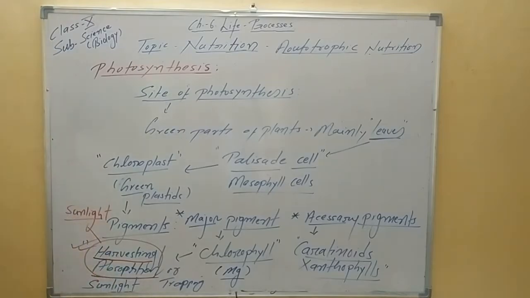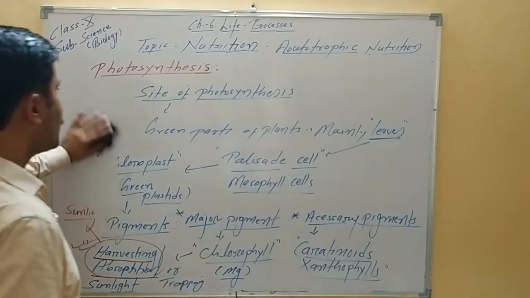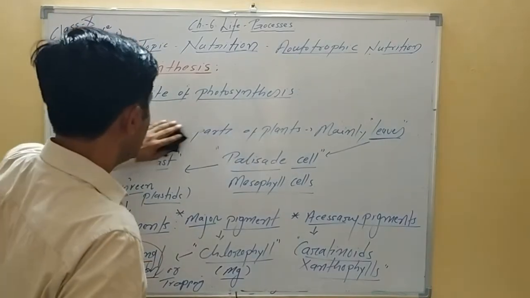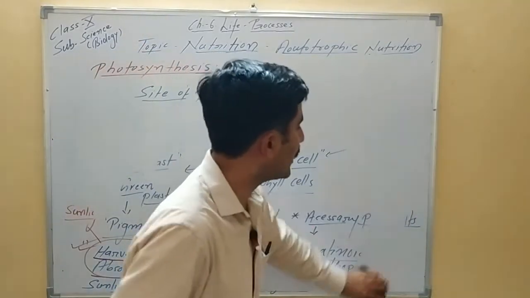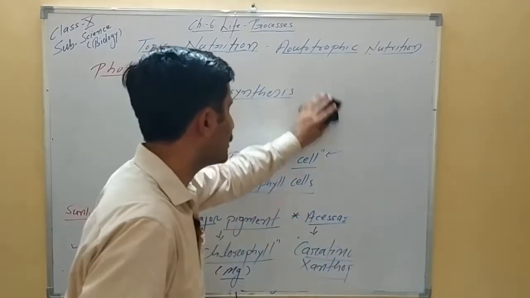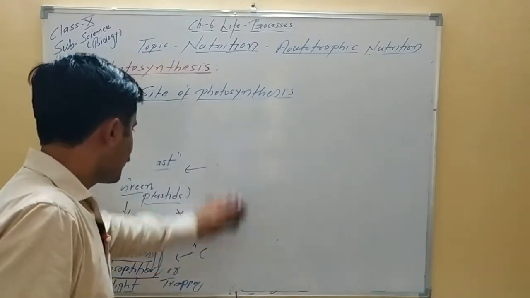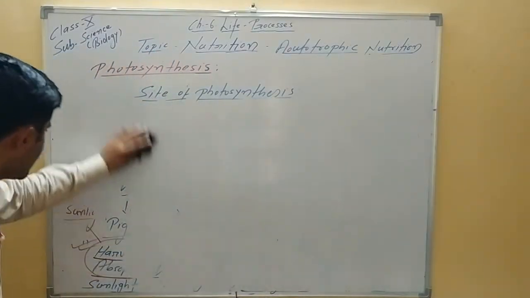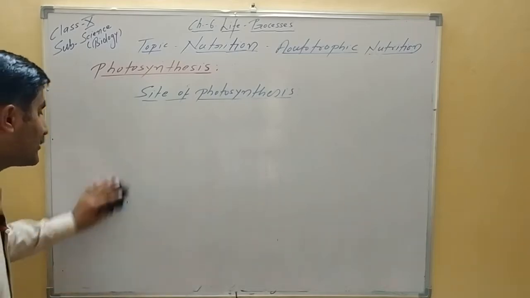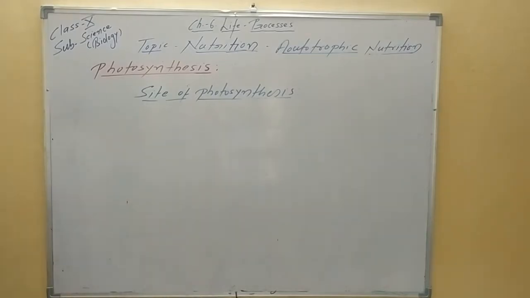Next, we discussed the site, we covered the role of chlorophyll. Now the next point is carbon dioxide. Carbon dioxide plays a very important role because carbon is the atom which is directly used to synthesize glucose, making the carbon chain.